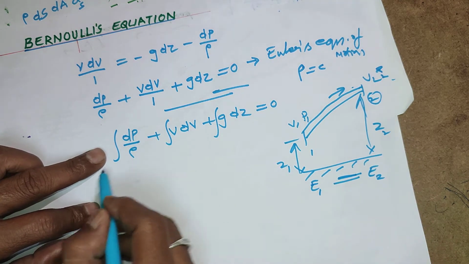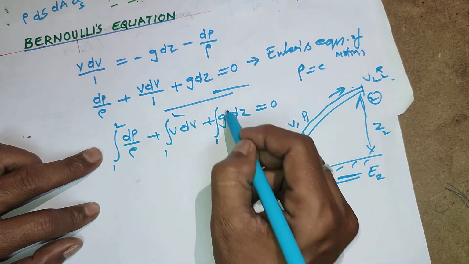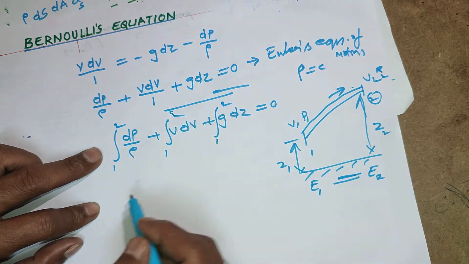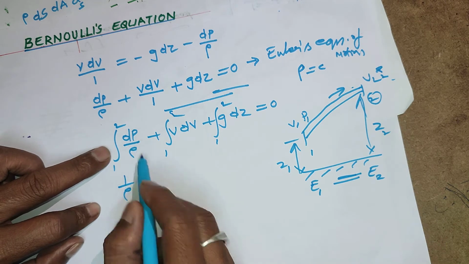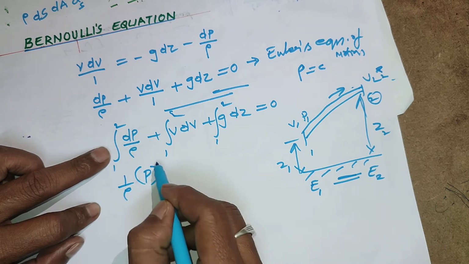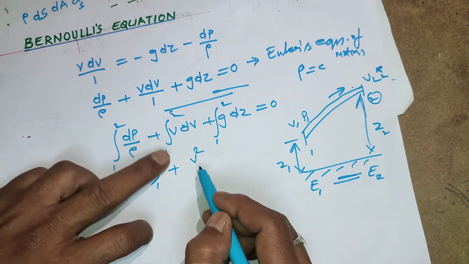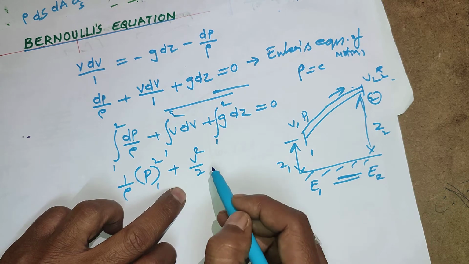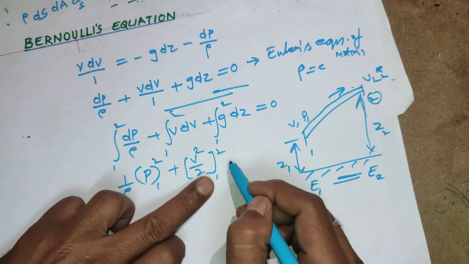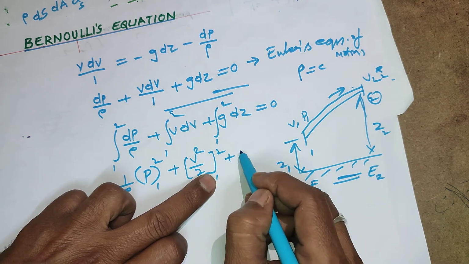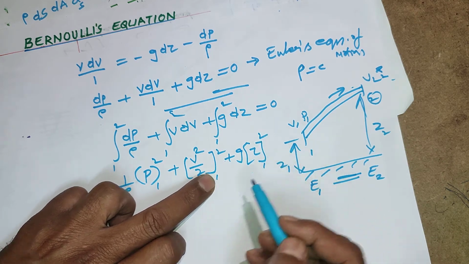What is the integration? You pull out this rho. The limits are 1 to 2. So 1 by rho times the integration of this gives p from 1 to 2. Then plus the integration of v dv gives v square by 2, applying the limits 1 to 2. Then this g is constant, pull out this g, and you get z from 1 to 2.